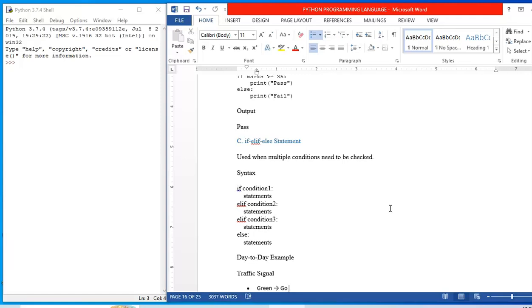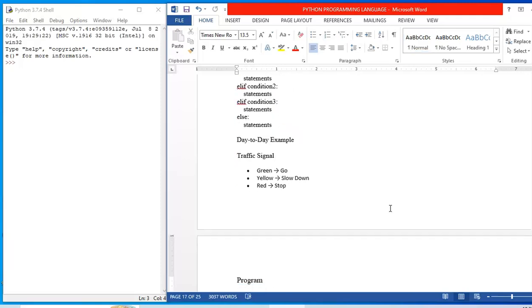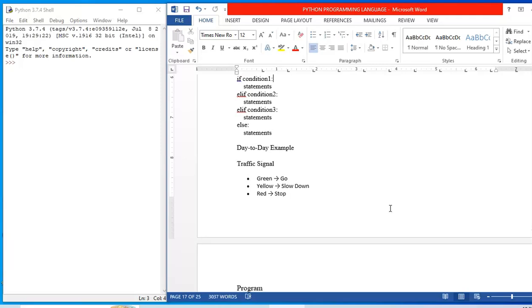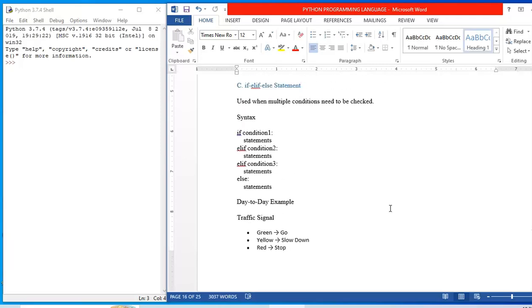That is, if there are more than one conditions to be checked or tested. In such a case, we use the if elif else statement. What is it? Let us see. It is used when multiple conditions need to be checked.